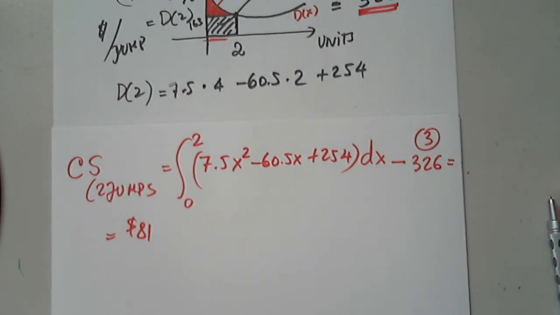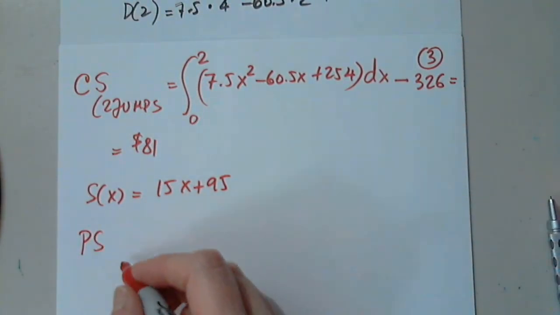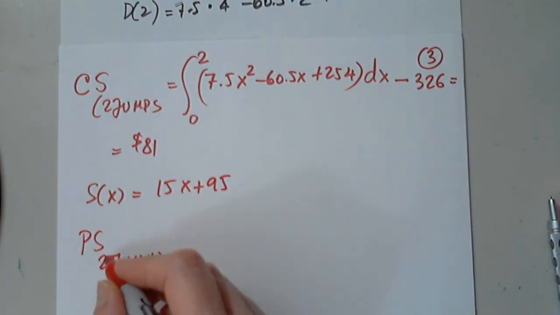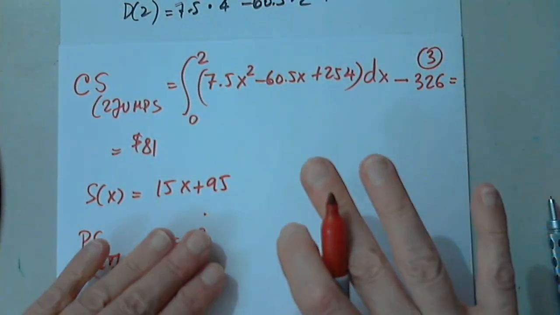Fine. Now, suppose a supply function, they're giving us the supply function as s of x, which is 15x plus 95. And they're asking us to find the producer surplus if they sell her 2 jumps. That's how much more we are paying and they make extra, if you want. So the same idea. So the producer surplus for 2 jumps, exactly, is the 326. Oh, quick, careful.